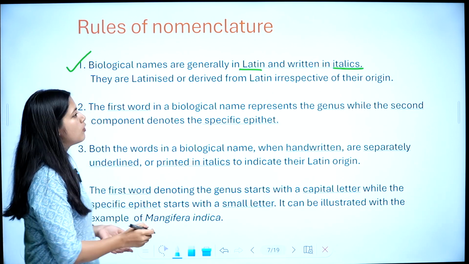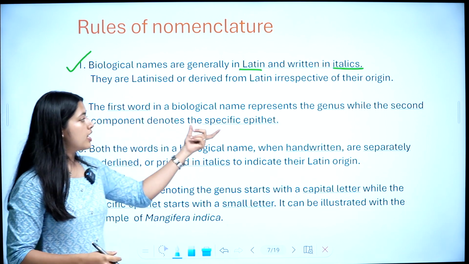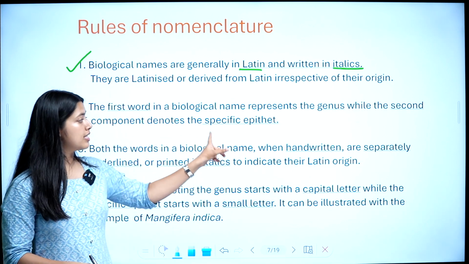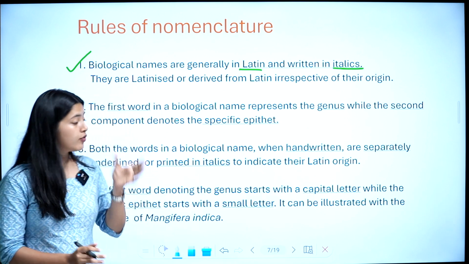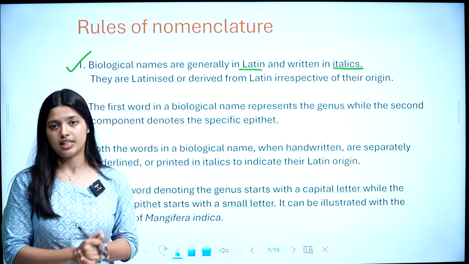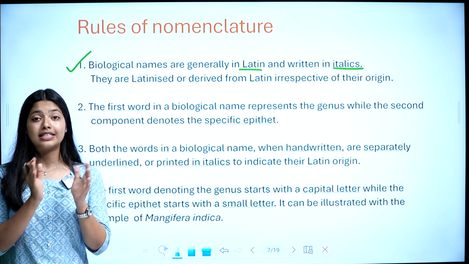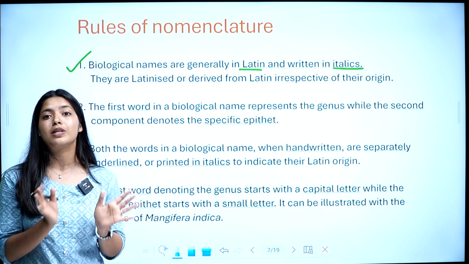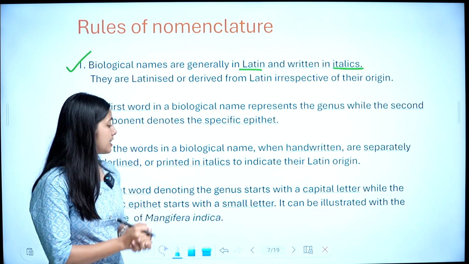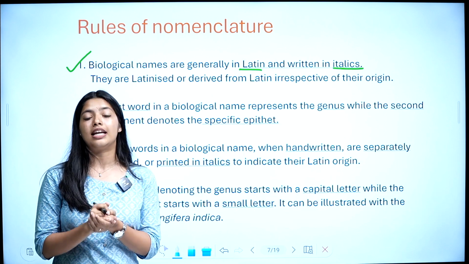So the keyword will be Latin, I think. Next point. The first word in a biological name represents the genus, while the second component denotes the specific epithet. So the first part will be the genus name and the second part will be the specific epithet or species name. Both words in a biological name, when handwritten, are separately underlined, or printed in italics to indicate their Latin origin.